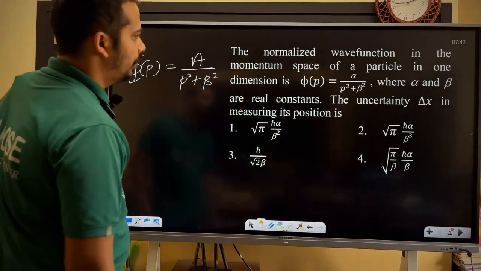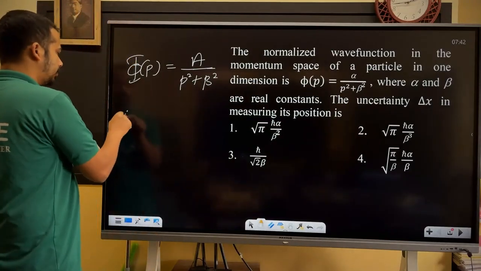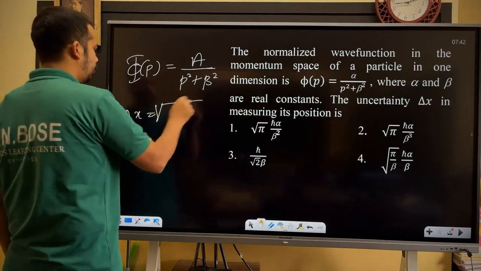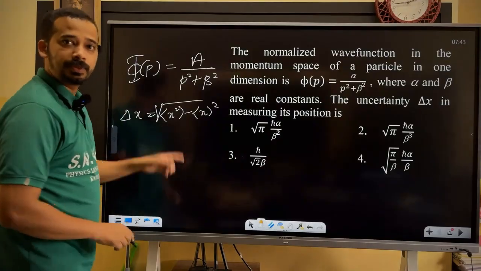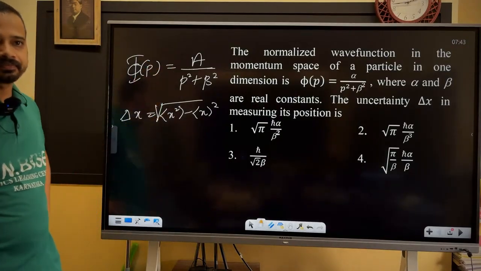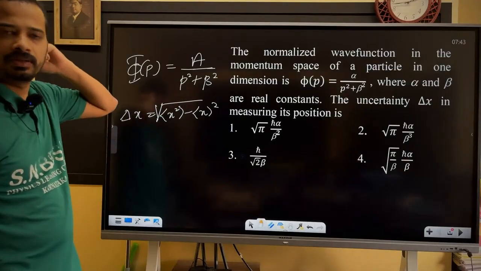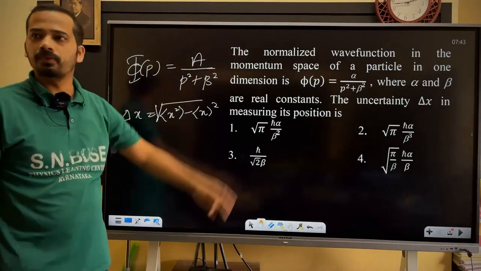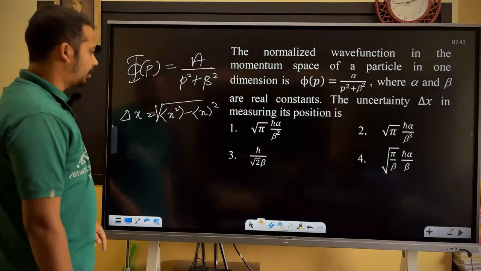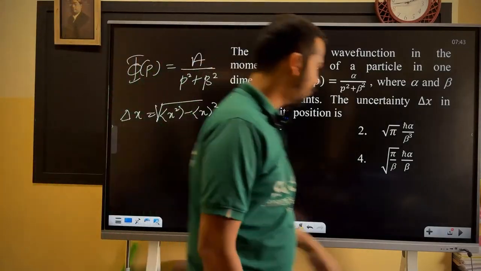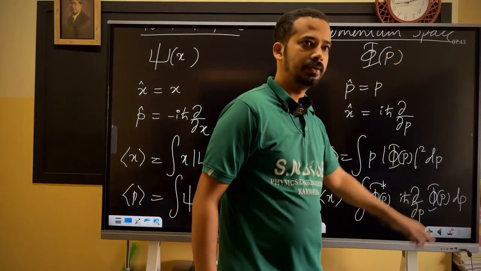So now if he asks the uncertainty sigma x or delta x, whatever, what you have to do is find the root of expectation x square minus expectation x the whole square. But expectation x in momentum space is lengthy. One thing is you need to normalize this one first. That integral you should know: p square plus beta square whole raised to 4. You have to do a tan theta substitution and do that integral. The other one is expectation x in momentum space, which is difficult. You have to sandwich that operator, isn't it? Then you have to do it.